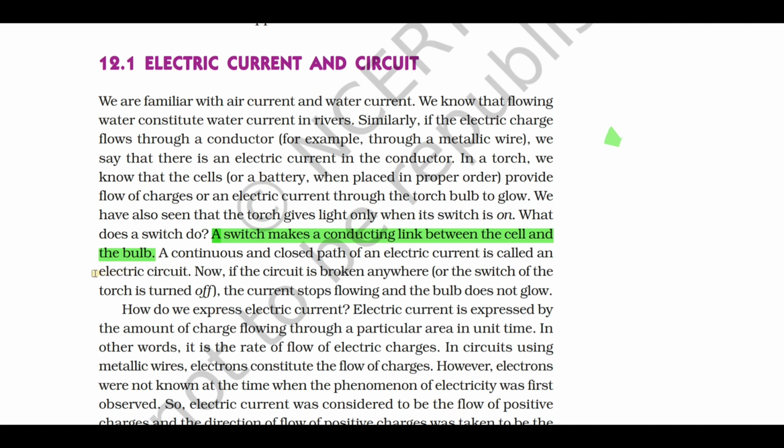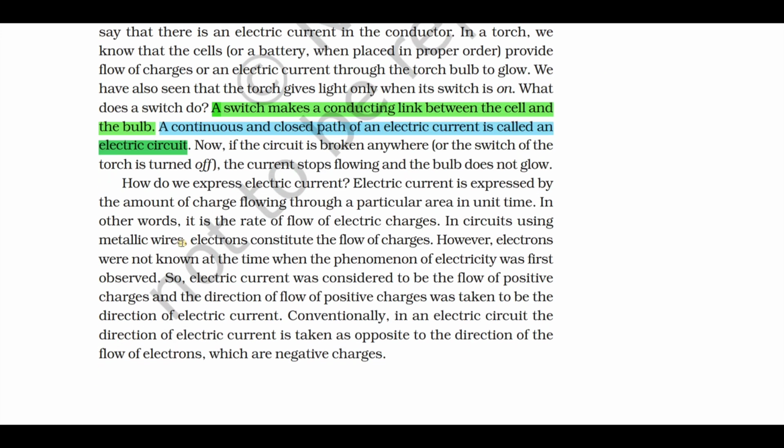Next important definition, electric circuit. A continuous and closed path of an electric current is called what? Electric circuit. Next, the important definition you can expect is the definition of electric current. Just make a note of the keyword, not the whole point. A switch. Next, second keyword, electric circuit. Next, electric current. Everything is there in the textbook. You just need to make a note of the keyword in your notebook.